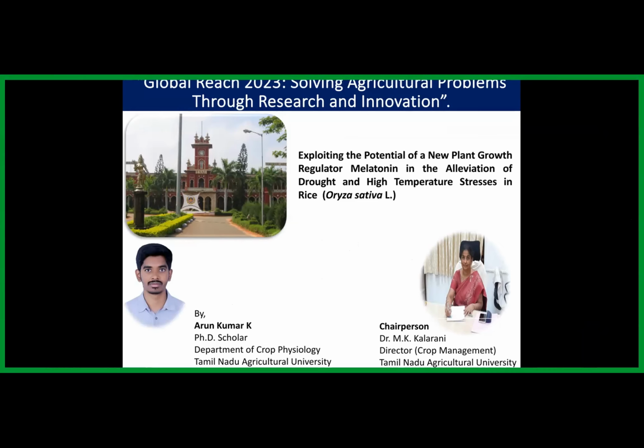Sorry for the interruption. First of all, I would like to introduce myself. I'm Arun Kumar, undergoing PhD in the Department of Crop Physiology from Tamil Nadu Agriculture University, Coimbatore, India. And I'm working under the guidance of Dr. M.K. Kalarani ma'am. Today I'm here to share a few things about my research work, that is exploiting the potential of new plant growth regulator melatonin in the alleviation of drought and high temperature stresses in rice, that is Oryza sativa.